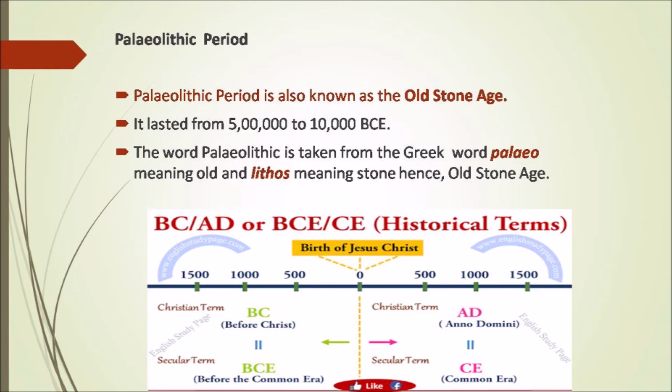BCE means before Common Era. It is also called before Christ. The word Paleolithic is taken from the Greek word paleo, which means old, and lithos, which means stone, and hence it got the name Old Stone Age.